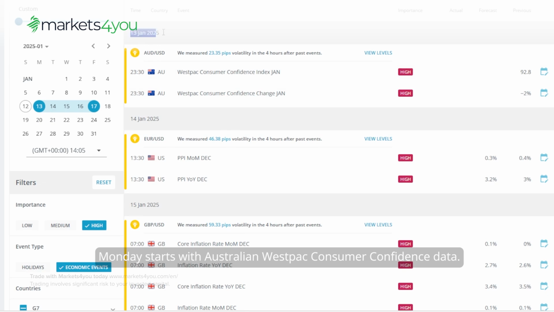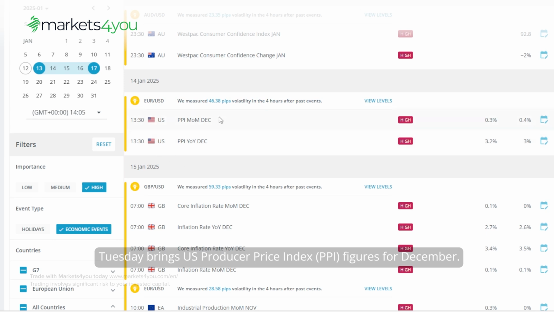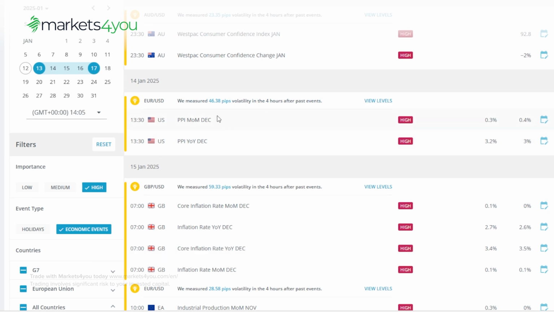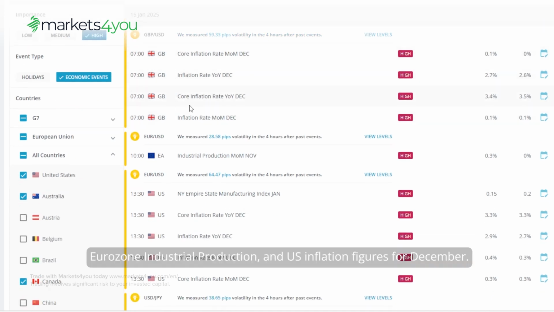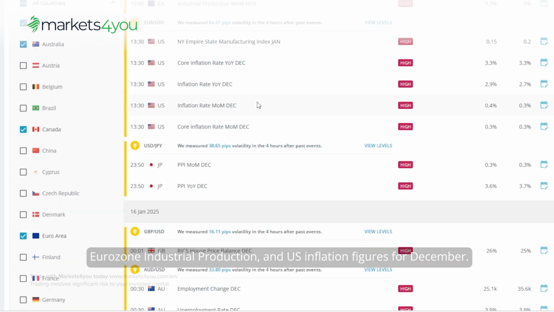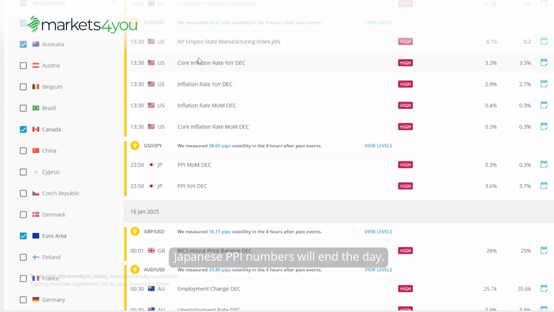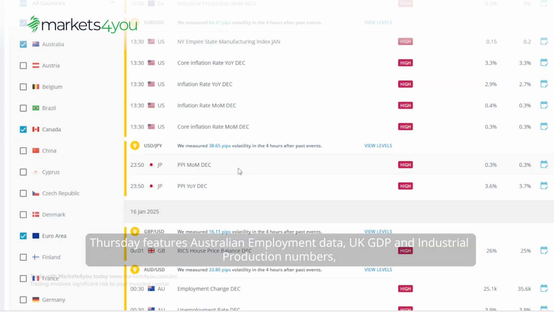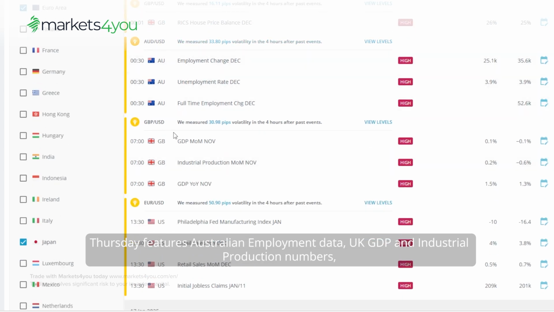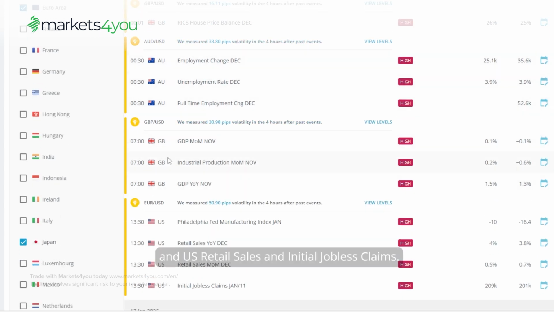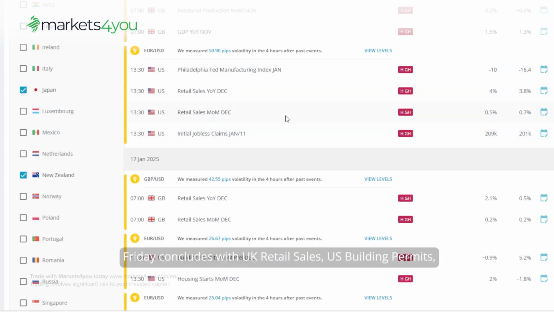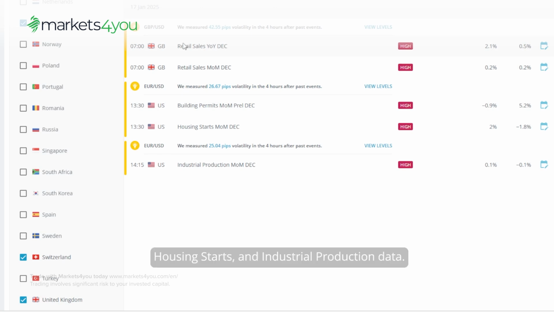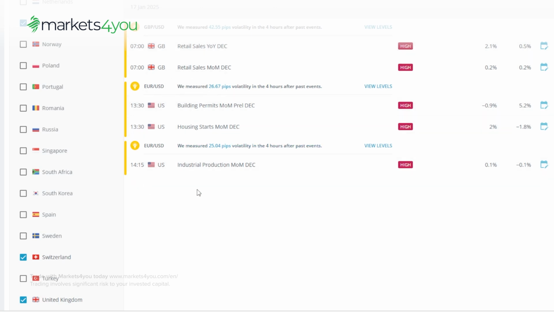Monday starts with Australian Westpac consumer confidence data. Tuesday brings US Producer Price Index, PPI, figures for December. Wednesday is packed with high-impact events including UK inflation data, Eurozone industrial production, and US inflation figures for December. Japanese PPI numbers will end the day. Thursday features Australian employment data, UK GDP and industrial production numbers, and US retail sales and initial jobless claims. Friday concludes with UK retail sales, US building permits, housing starts, and industrial production data.